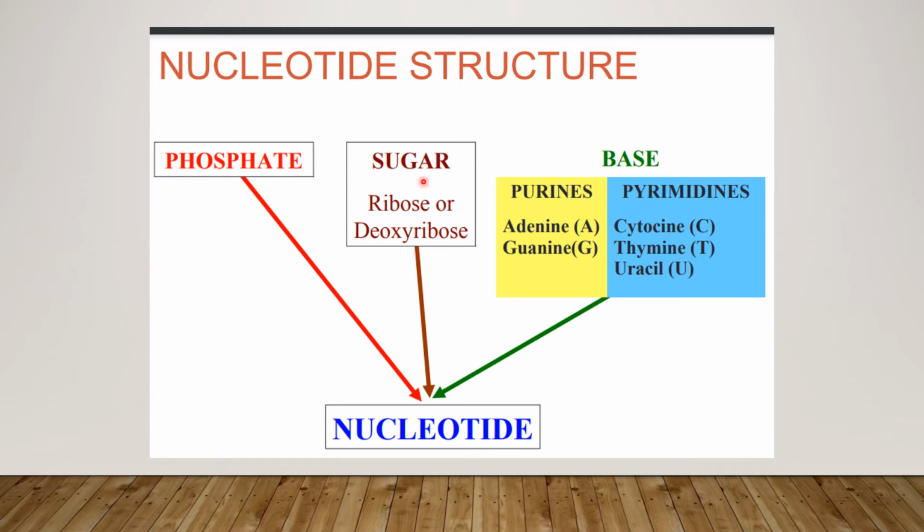Nucleotide structure. A nucleotide basically consists of three main molecules: phosphate, sugar and base. Sugars are of two types: ribose sugar in RNA and deoxyribose sugar in DNA. Bases are also of two types: purines and pyrimidines. Mainly adenine and guanine are the purine molecules, which consist of a double ring. Pyrimidines are cytosine, thymine and uracil. Uracil is the important pyrimidine found in RNA, and these three things constitute the nucleotide.